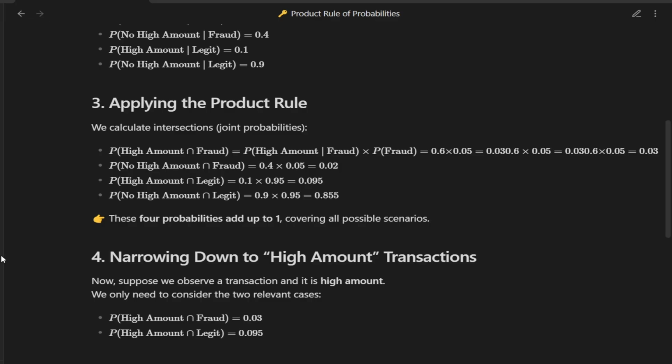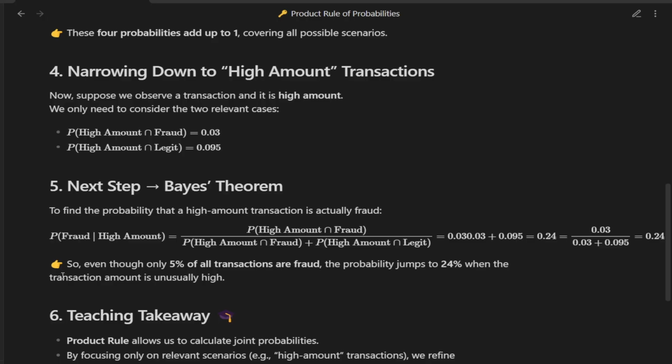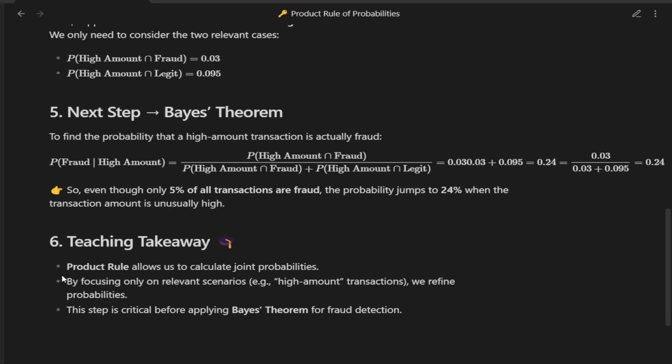We calculate the probability of fraud given high amount as the probability of high amount and fraud divided by the total probability of high amount, whether fraud or legit. After substituting values, only 5% of all transactions are fraud. The probability jumps up to 24% when we see that the transaction has an unusually high amount. So, the product rule allows us to calculate joint probabilities by narrowing down to relevant cases like high amount transactions.